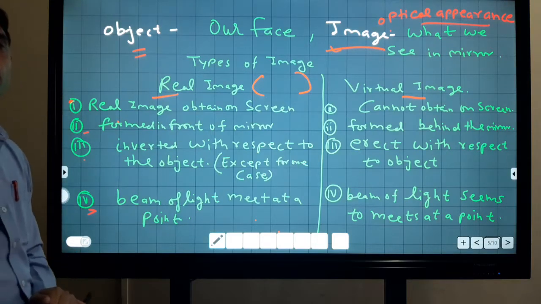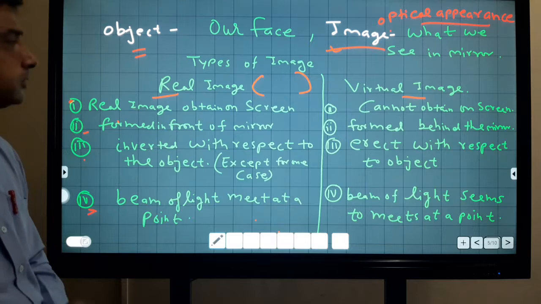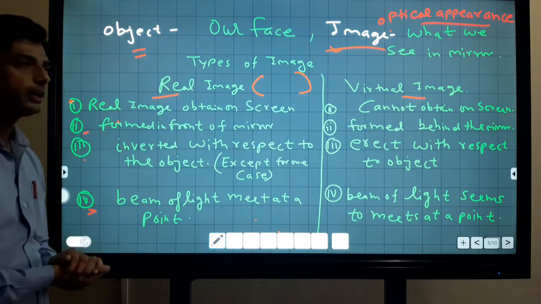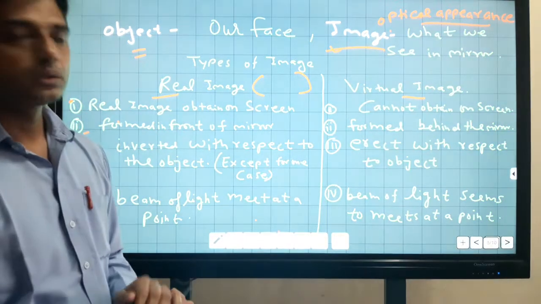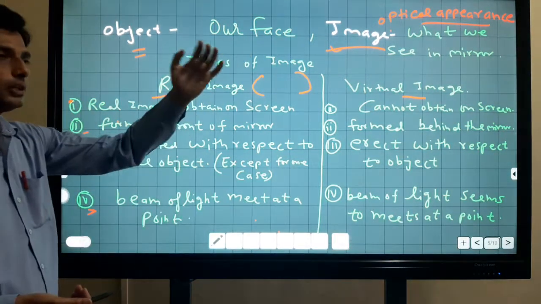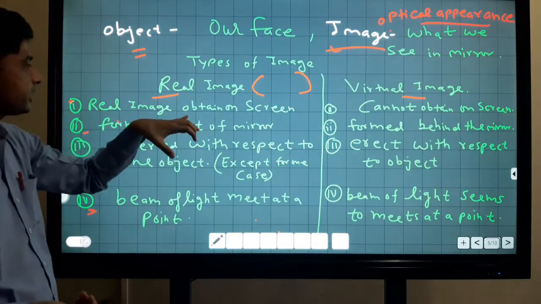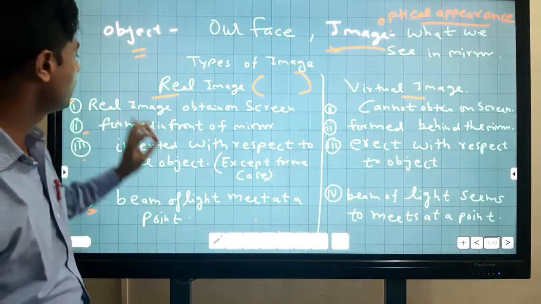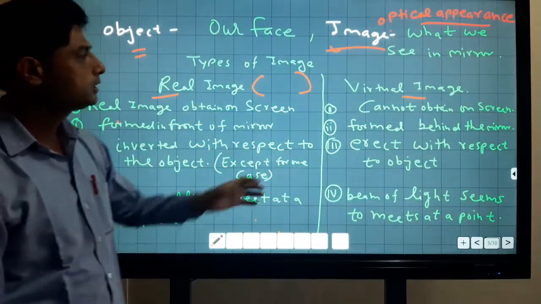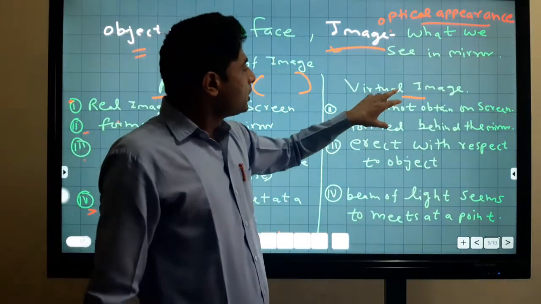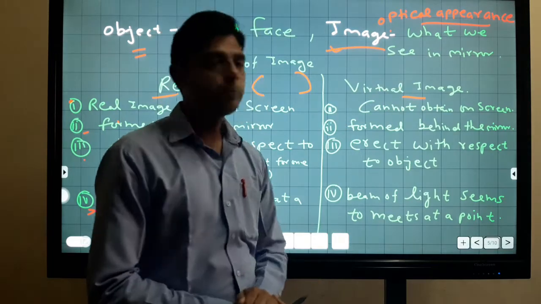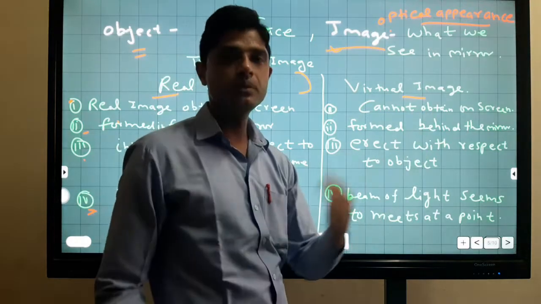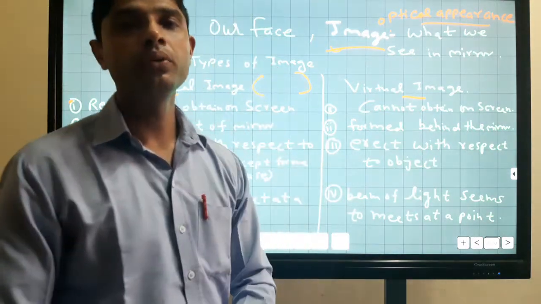It means we can obtain a real image on a screen. For example, when you see a movie in a cinema hall, the image is obtained on the screen, so a movie in a cinema hall is an example of a real image. But a virtual image we can't obtain on a screen. When we see our face in a mirror, it is an example of a virtual image.